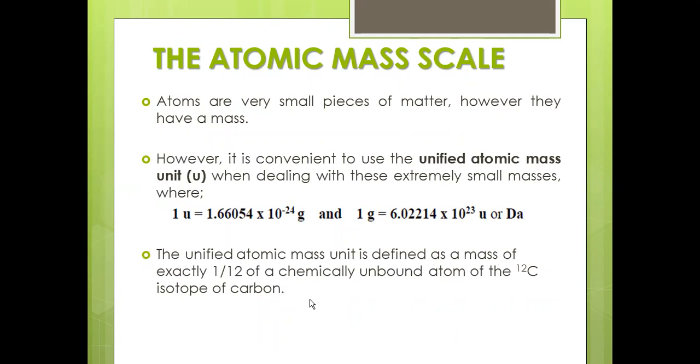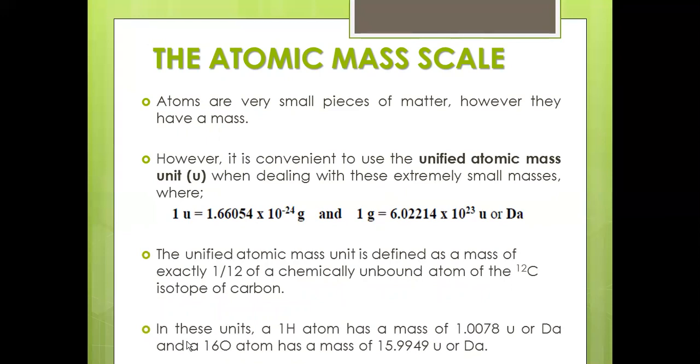According to that, the unified atomic mass is defined as exactly 1/12 of chemically unbound carbon-12, right? The carbon has different isotopes. According to that, we mention the unified atomic mass unit.